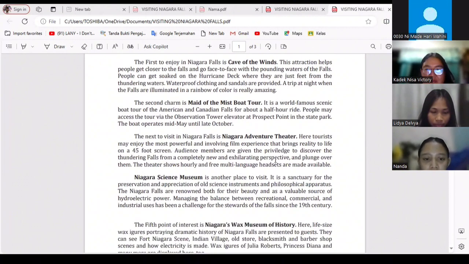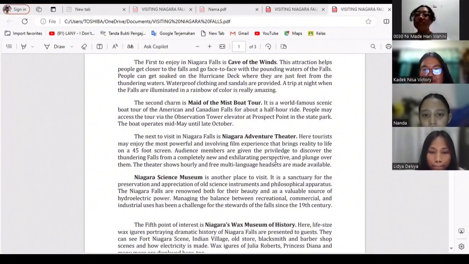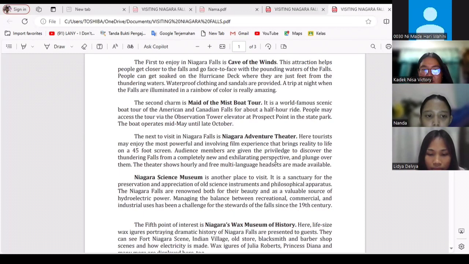Me, miss. Okay, Nanda. The second charm is the Maid of the Mist boat tour. It is a world-famous sightseeing boat tour of the American and Canadian Falls, about a half-hour ride. People may access the tour via the observation tower elevator at Prospect Point in the state park. The boat operates May until late October.